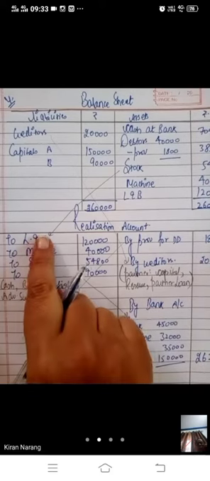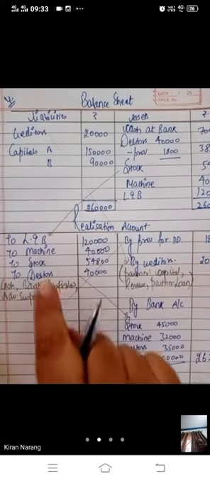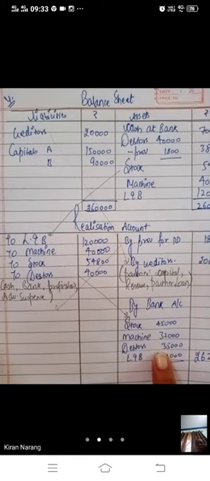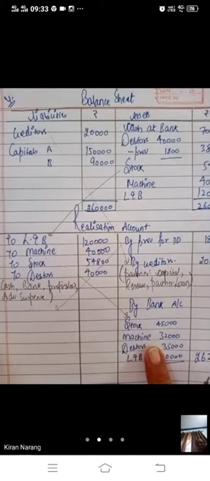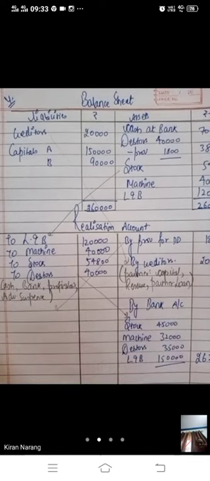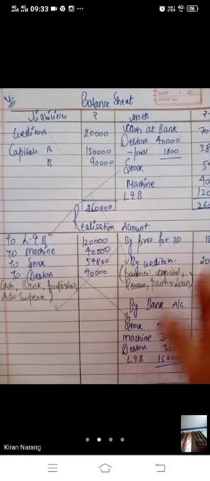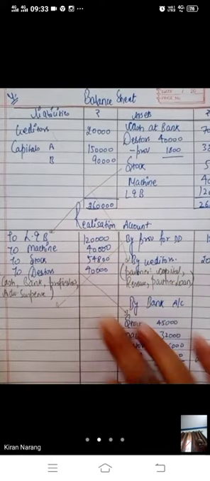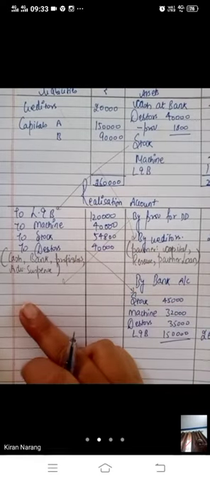Then again, when this was the balance sheet, when we do the adjustment, all assets will be sold off here. If any asset is not sold, leave it. Don't do it forcefully. If all the assets are sold, you will write here. And now you have to make payment through this side.